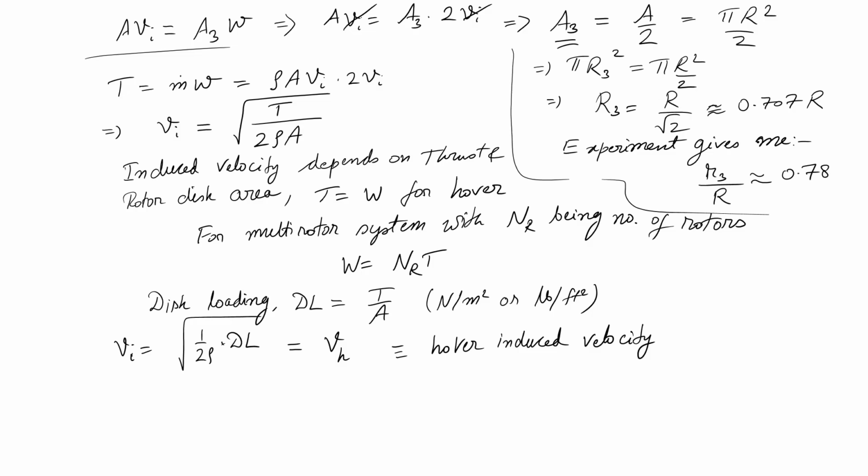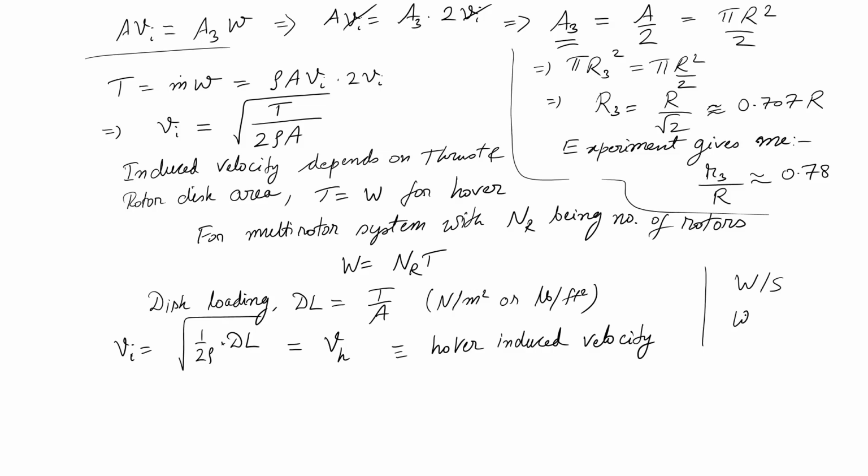So, what is the use of this thing called disk loading? We will see this actually happens to be a very important parameter, especially in deciding your design. In your rotor design, it becomes a very important parameter, similar to what we have in our fixed wing. In fixed wing, remember we had W by S, which is wing loading.